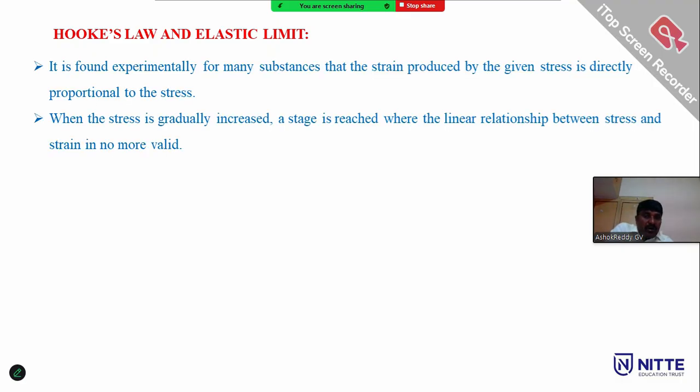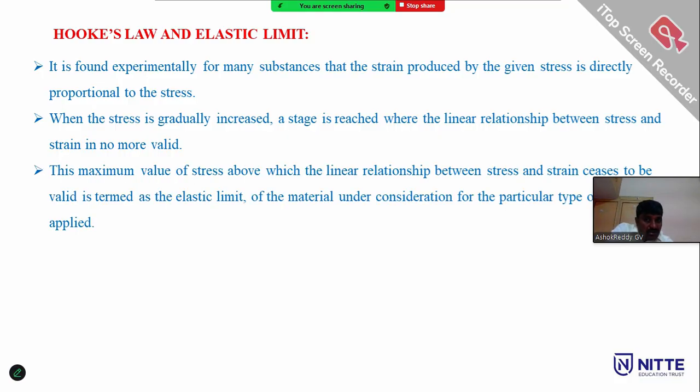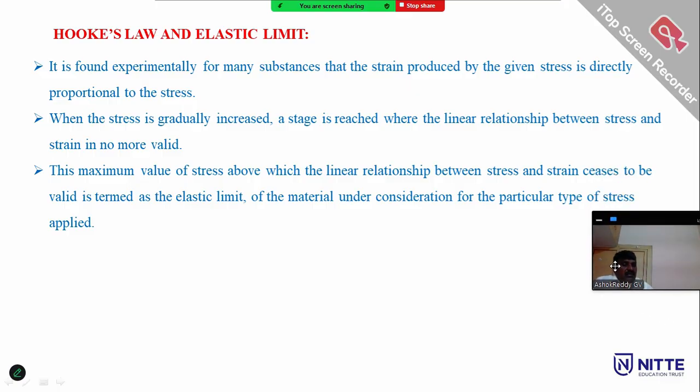It is found experimentally for many substances that the strain produced by a given stress is directly proportional to the stress. When the stress gradually increases, the strain also increases. The maximum value of the stress above which the linear relation between the stress and strain ceases to be valid is termed the elastic limit. It depends on the material and on the particular type of stress applied.